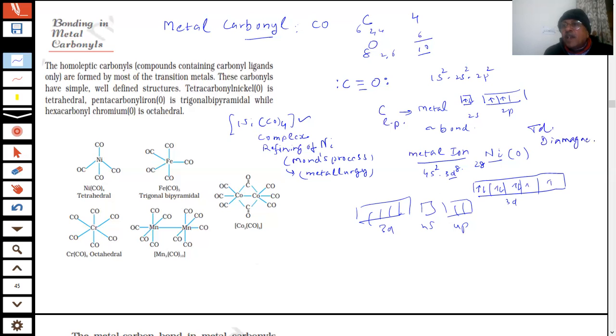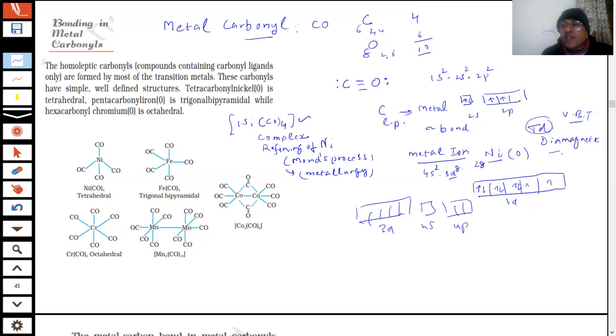That is what was done by VBT. Tetrahedral geometry, but it is diamagnetic because there are no unpaired electrons. Then what happened in this?